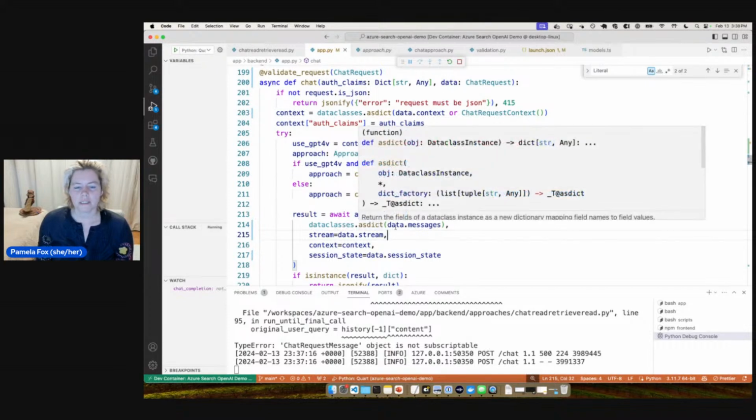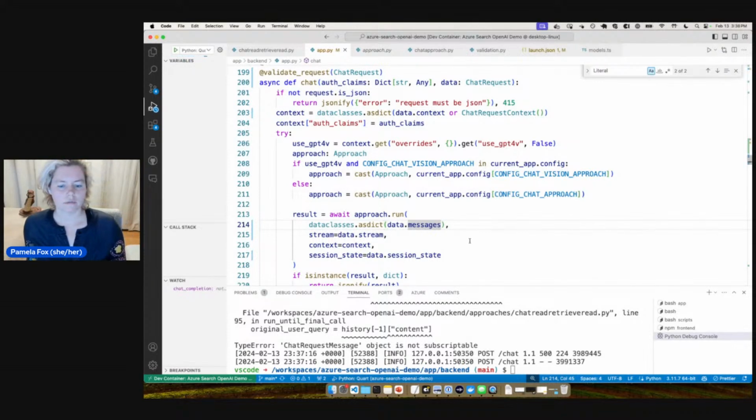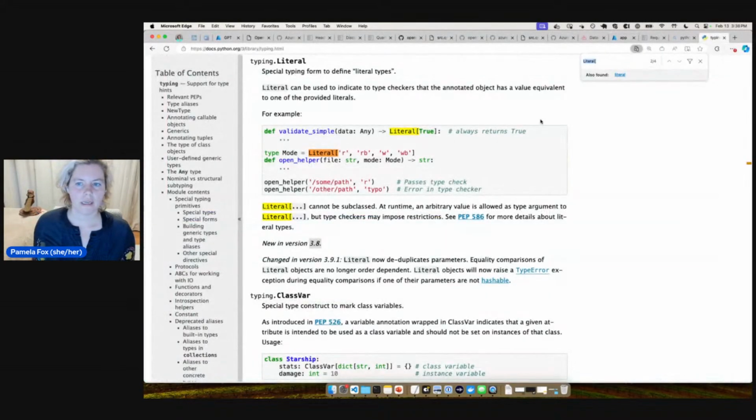I don't know if it's going to work because we're running this on a list, not actually on a data class. So if this doesn't work, then I'll just do a list comprehension. But I'm kind of hoping that it will work. So let's give that a go. While it's running, I'm going to look at the documentation for asdict, which would be in the data class documentation.